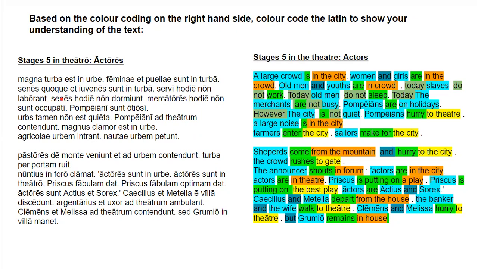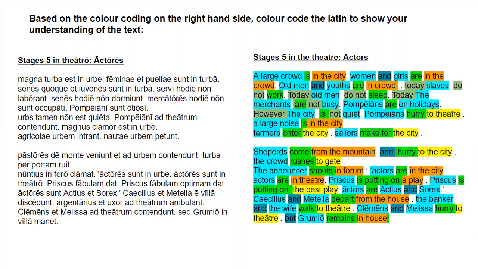All right. Senes hodie non dormiunt. So senes is our third declension nominative plural subject. Hodie is again our adverb. Non is another adverb. Dormiunt is the plural verb, third person plural verb. So today, the old men are not sleeping.